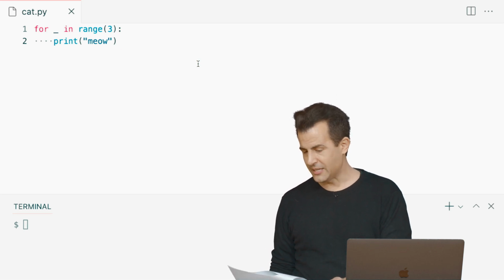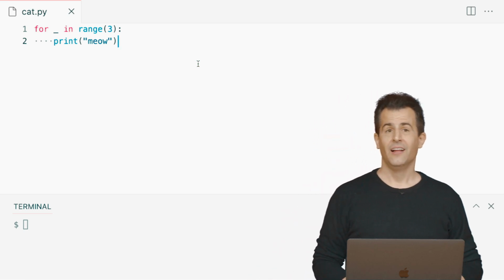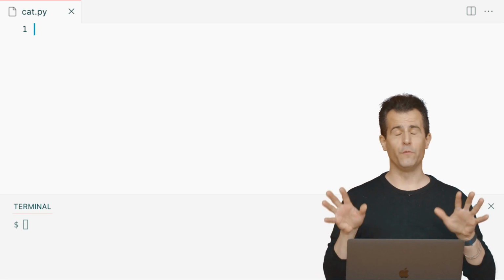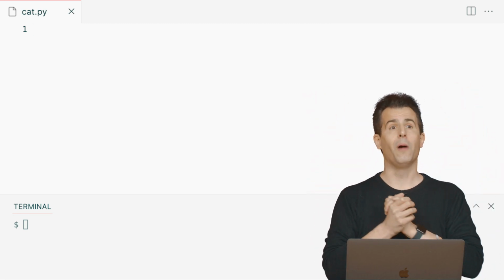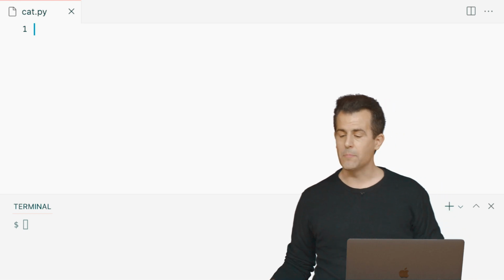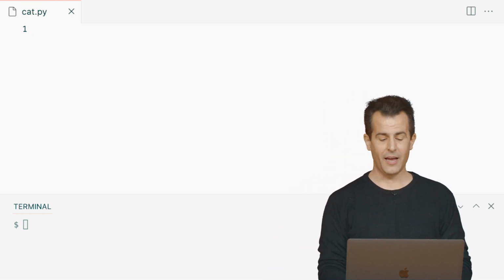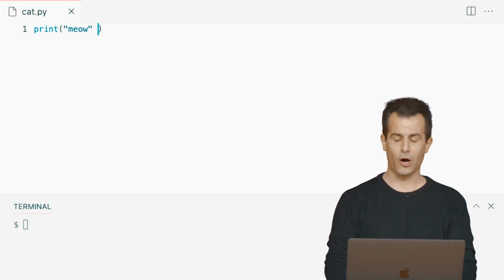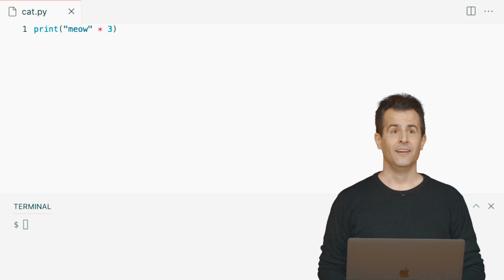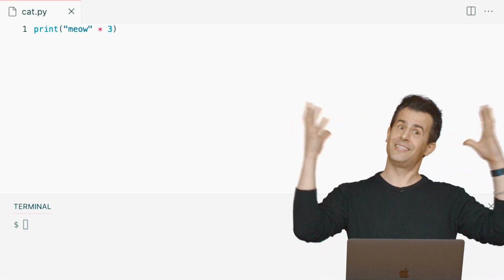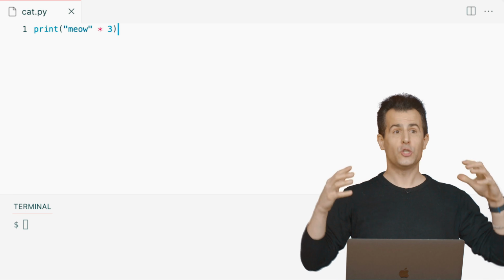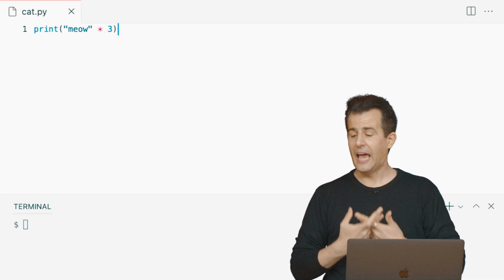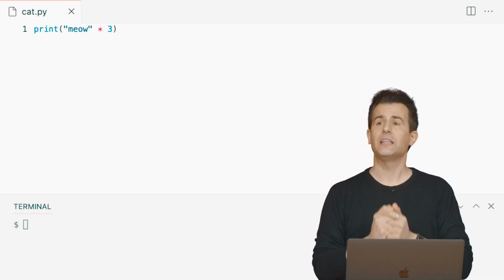But to really get you intrigued by what's possible in Python, let's take this one step further. If we really want to be Pythonic, this one, if you've programmed before, is going to blow your mind, so to speak. If I want the cat to meow 3 times, what if I actually do this? Print, open parenthesis, quote unquote, meow, times 3. All right, you have to be kind of a geek to think this is cool, but this is kind of cool. You can literally just print what you want, multiply it by the number of times that you want it, and you will get back exactly that result.